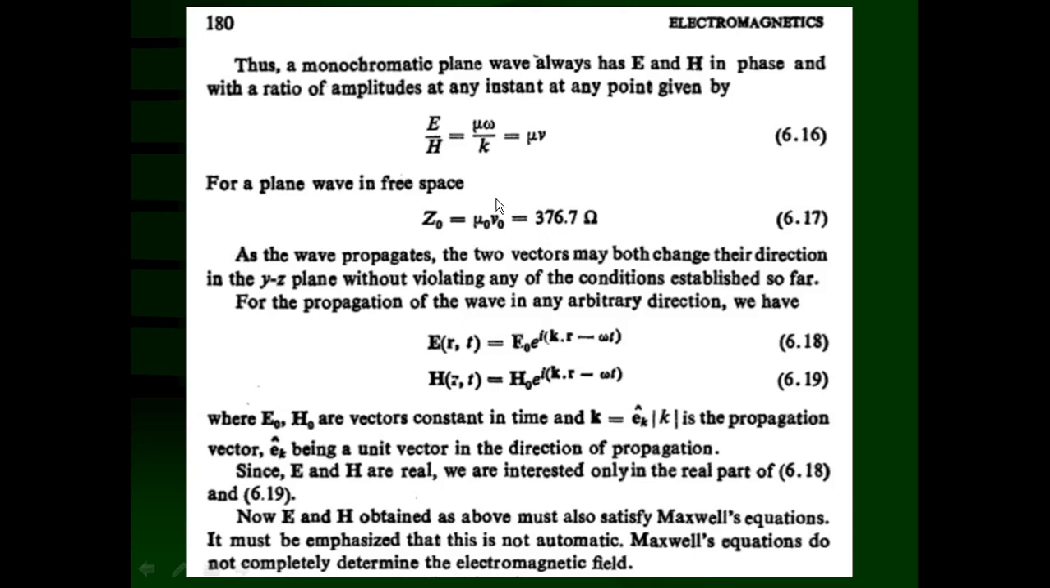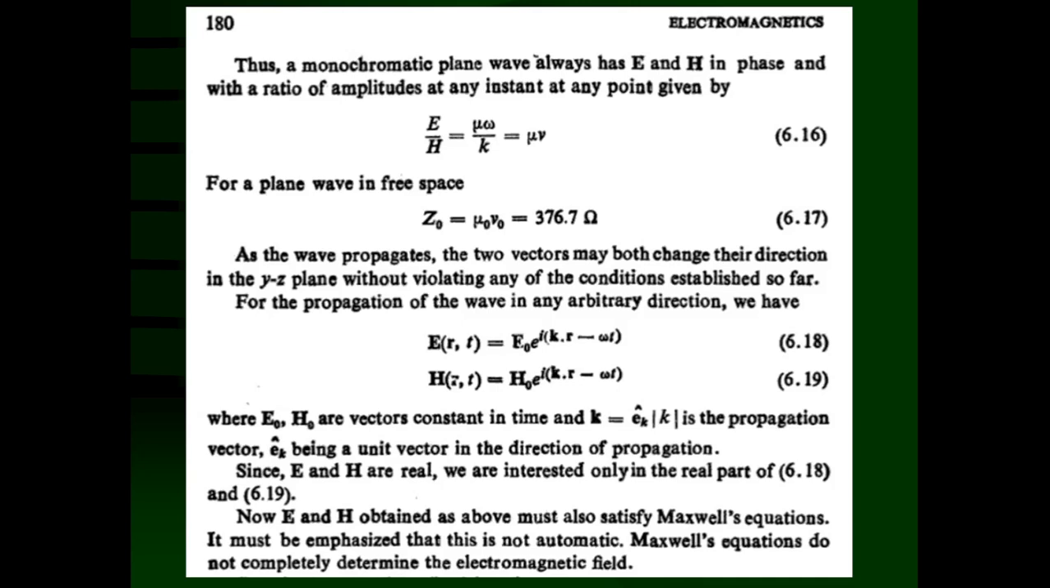That means this is the ratio of the amplitude of the electric field to the magnetic field. We can say that the amplitude of the electric field is 376.7 times higher than the amplitude of the magnetic field. So this way we can understand the characteristic impedance, or intrinsic impedance, of free space. As the wave propagates, the two vectors may both change their direction in the yz plane